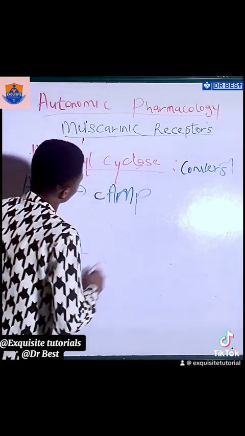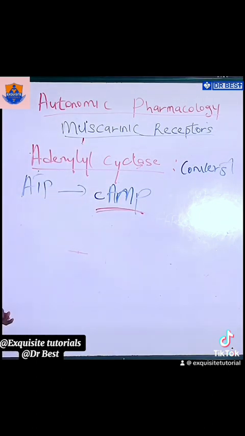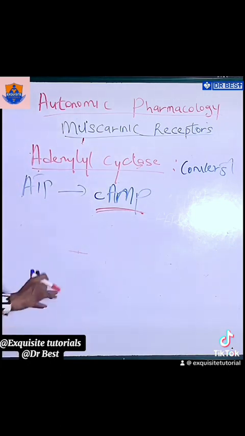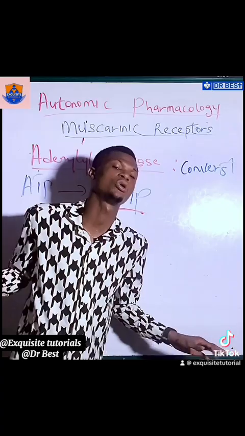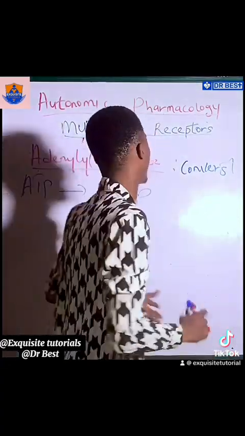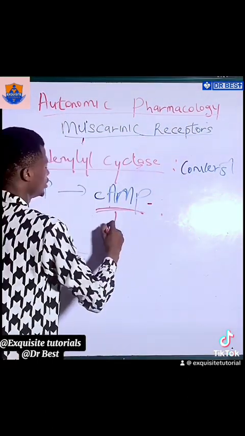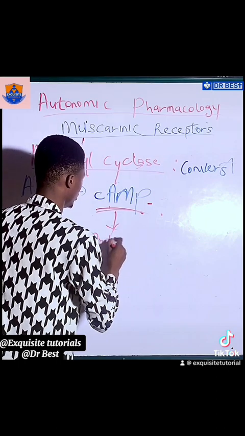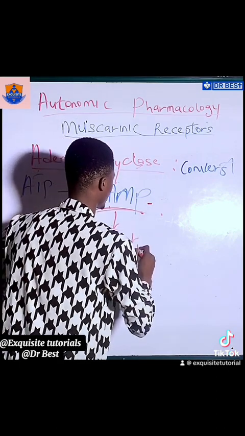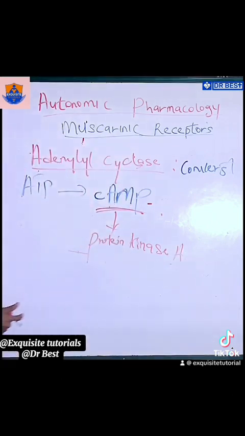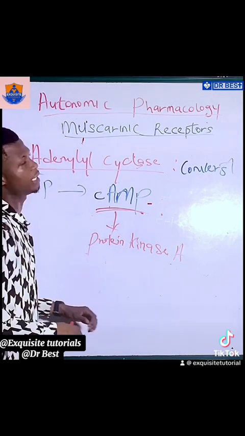Now, what is the function of cyclic AMP? Cyclic AMP, just like I told you, is a second messenger that is responsible for a lot of signal transduction in the body. It's responsible for many processes in the body. It does this by activating protein kinase A. So cAMP, protein kinase A. Remember we talked about DAG as protein kinase C. So cAMP is protein kinase A. Let's do a recap.